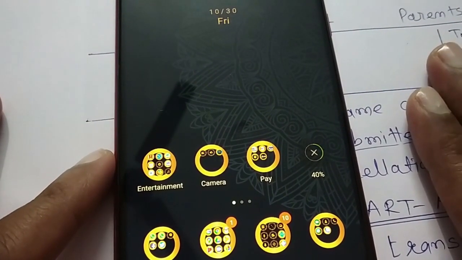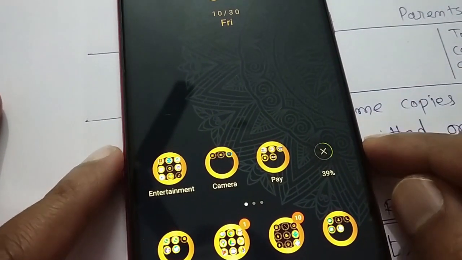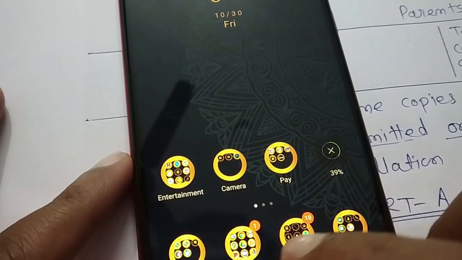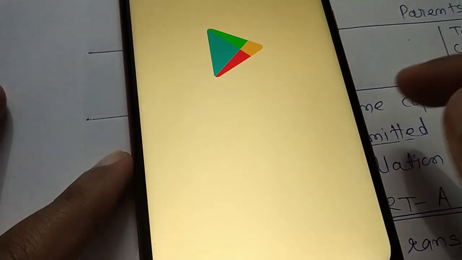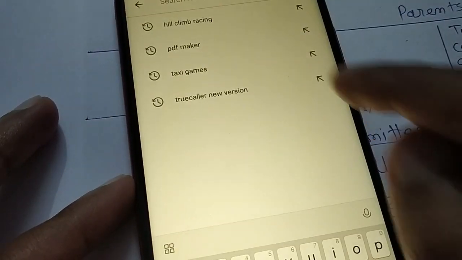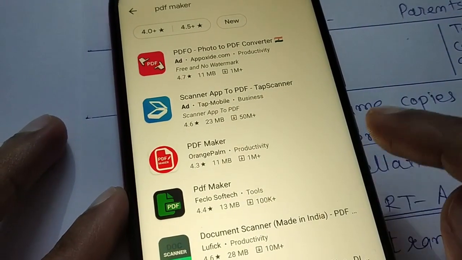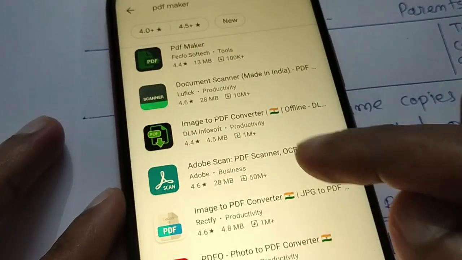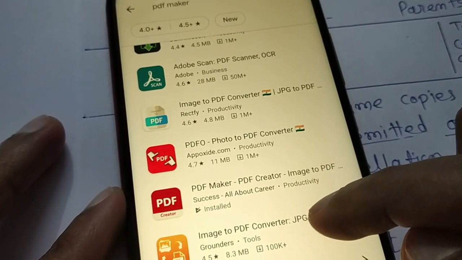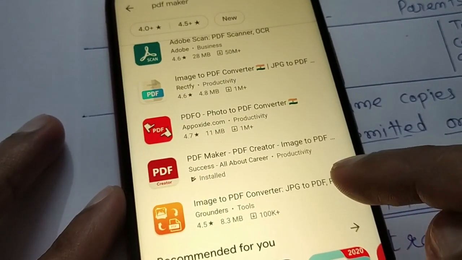I hope everyone has PDF file loaded in their phone, or else we can see how to download it. Let us go to Google Play Store. Once we go to Play Store, we can search for, say, PDF Maker. So once we click on it, we get so many options. So we can select any one. So better you download the PDF converter today itself if you don't have. So we can download any one PDF Maker.